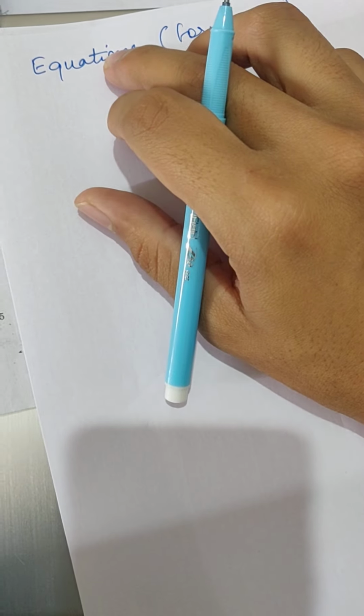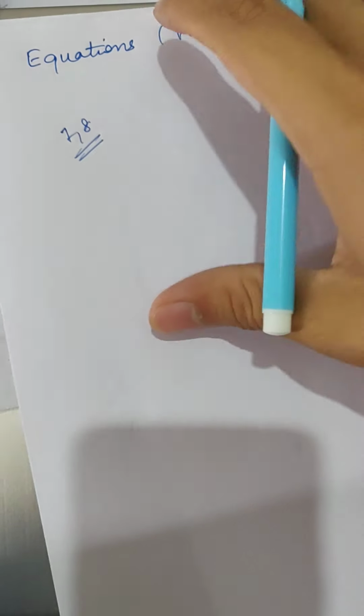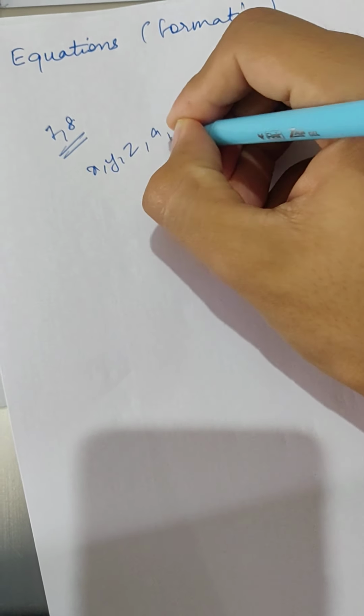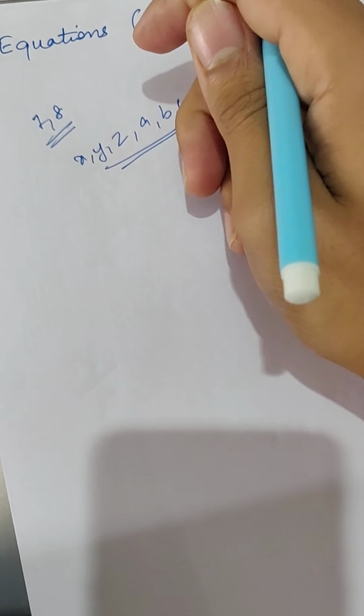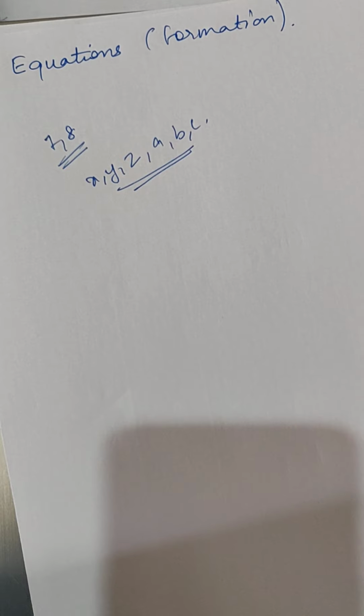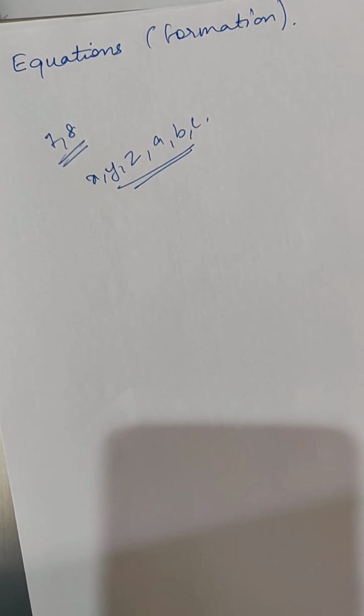Basically these concepts just require prior knowledge, just till class 7th or 8th, nothing more than that. So no need to worry. Second thing is, you don't have to worry about X, Y, Z, A, B, C. English alphabets, they won't harm you. And the third thing is, you have to stay calm and solve a question with a calm mind, with presence of mind. Forming of equations, I'll just show you with the help of examples.